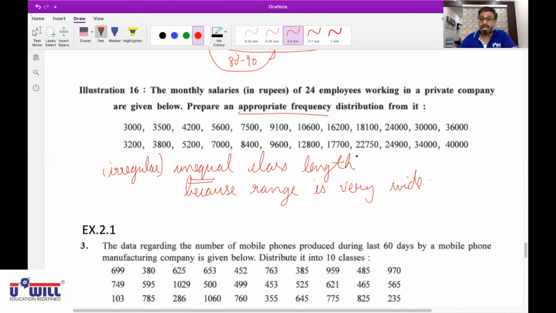And what unequal or irregular class length is to be taken, that you can see in the solution. Normally in your exams, they will give you a hint for how the irregular frequency distribution is to be taken. But here you can directly take the classes from the solution. Whatever solution is provided, directly take the classes from the same.